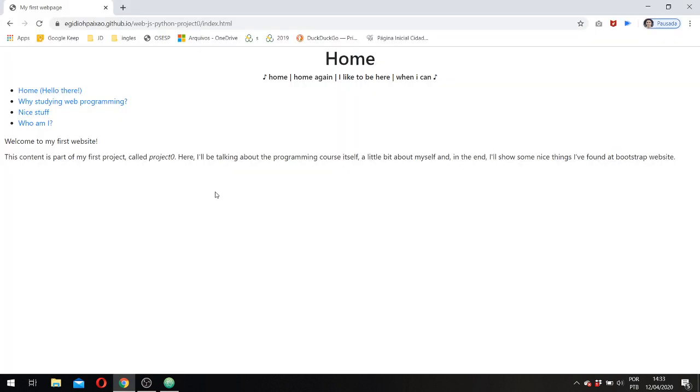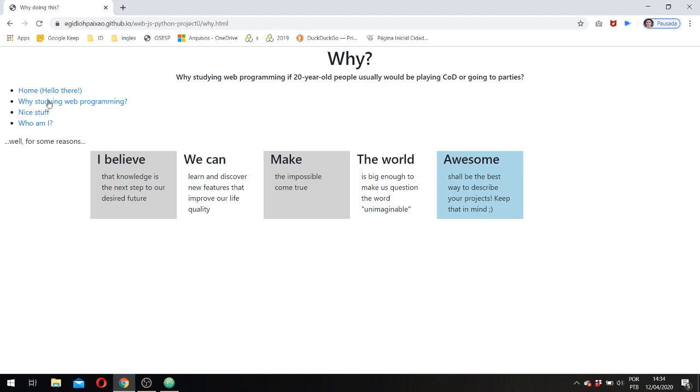So let's go there. The pages are about the course itself, why I'm studying web programming, some nice stuff I found on the Bootstrap component web page, and just a little bit about me. On the home page, there are these paragraphs and a reference to a Pink Floyd song that I like. On the why page, why I'm studying web programming. There's the why and there's the because. Because I believe we can make the world awesome.